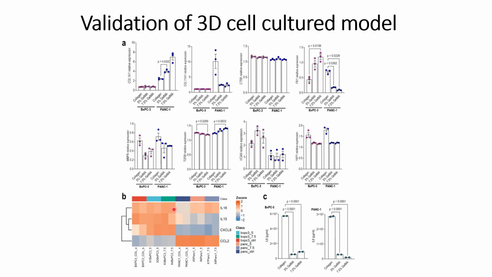And for IL-6, previously I said that it is expressed in high amounts, but the heat map looks like it shows that for the collagen, it is expressed in a lower amount compared to the other conditions. But for BxPC3, we can see that the expression levels look similar to each other. So for PANC-1, the expression level seems lower. That's all for this video. Thank you for your time.